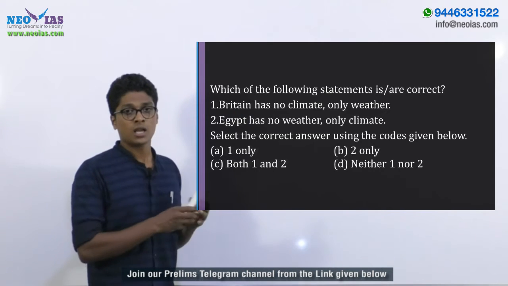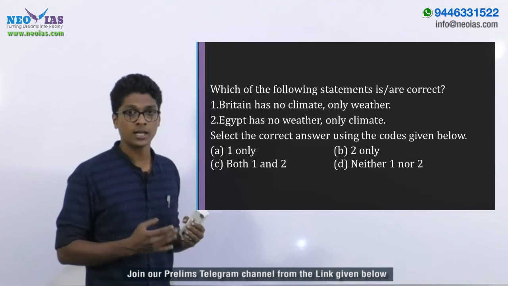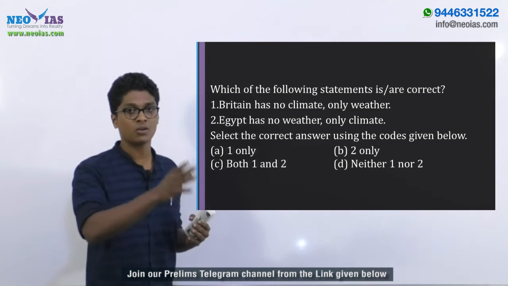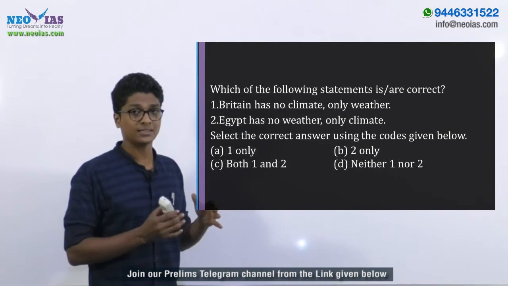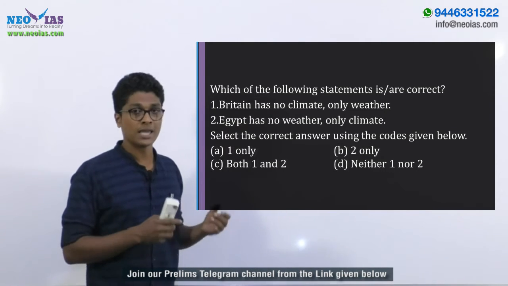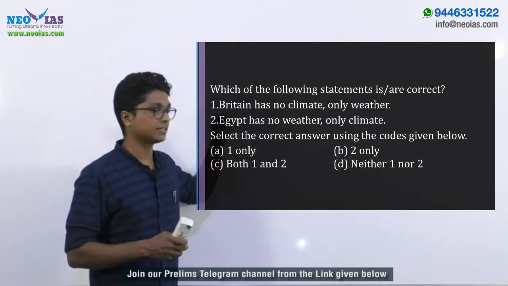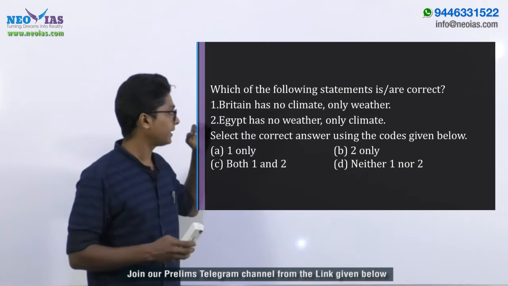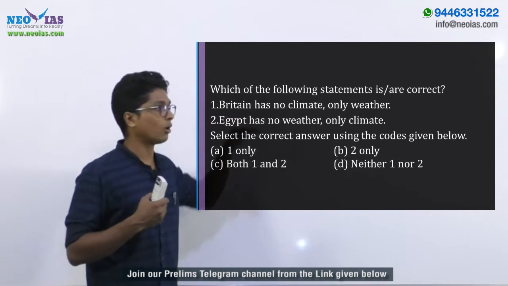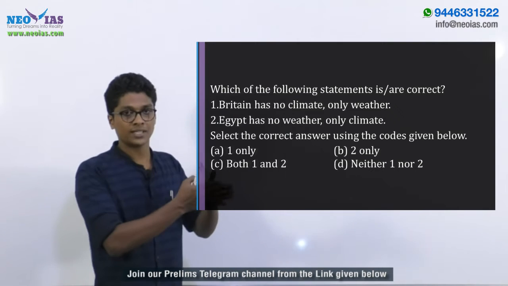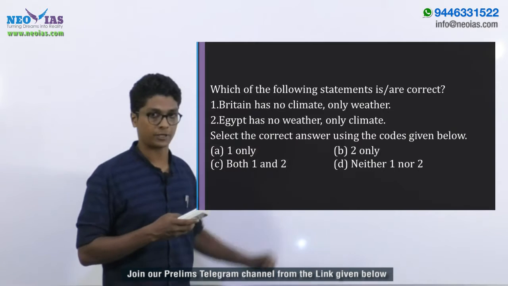Now imagine this: all of a sudden in an afternoon we are having, say, thunderstorms, right? Now, is that a change in weather or is that a change in climate? It's actually a change in weather. Weather is a short-term phenomenon, a change in precipitation, temperature or weather events. And climate can be seen as the long-term average of the weather. How is the weather of a particular region in the long term? That we call climate.